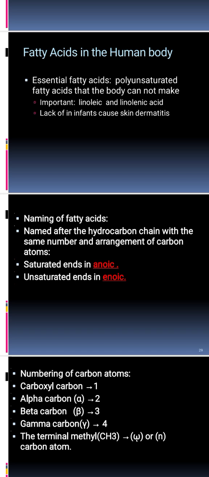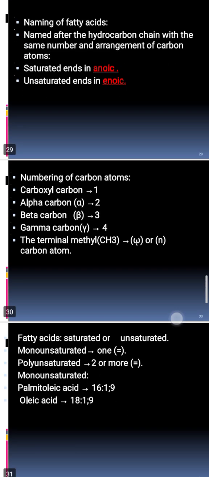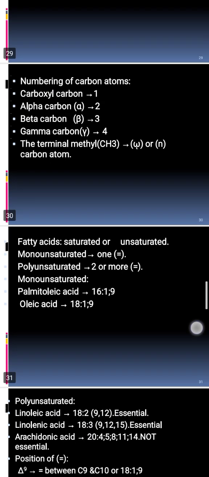When we say unsaturated fatty acid, this means that the fatty acid contains either a single double bond or more than a single double bond, and we can say monounsaturated or polyunsaturated. The naming of the fatty acids is either by omega, alpha carbon, beta carbon, or by the numbering.